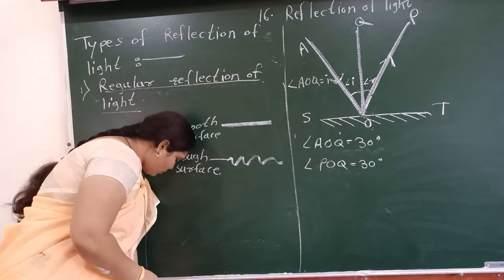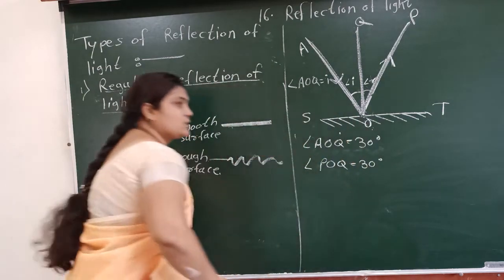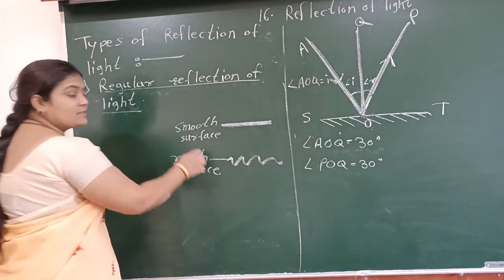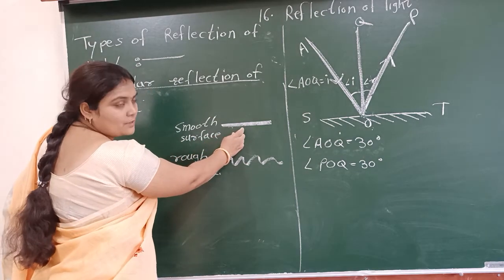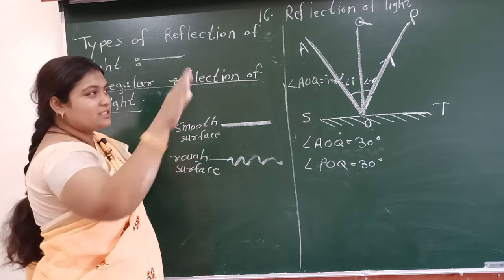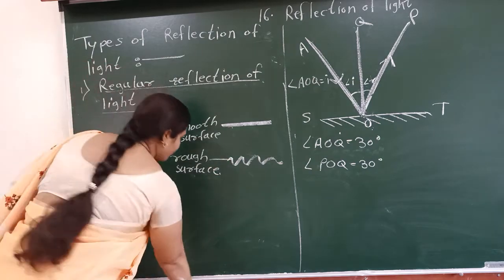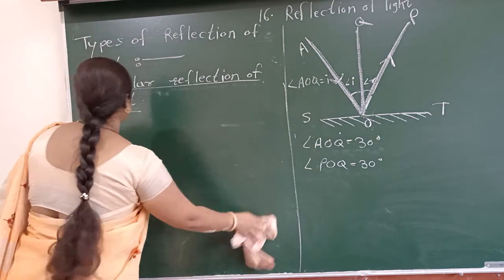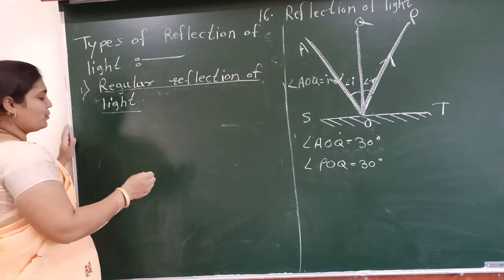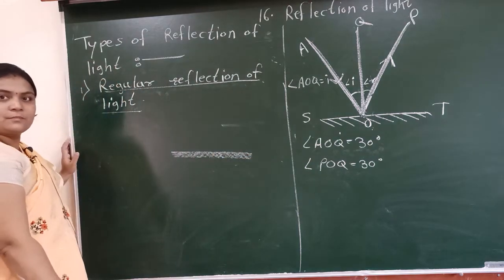Okay, so we are going to draw a diagram for the smooth surface and for the regular reflection of light. Understand that this is a smooth surface. Smooth means it is a plain surface, and this is a rough surface, meaning it is an irregular surface, just like a wave with some up and down. Now, regular reflection of light comes from the smooth surface. So I am drawing here one smooth surface.